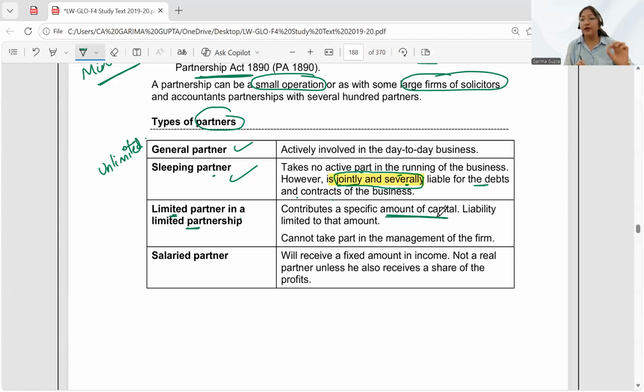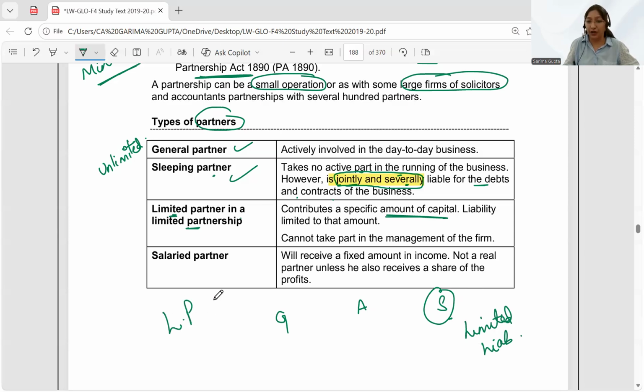Now, whoever is the limited partner in the limited partnership, let's say we have a partnership wherein Garima, Ankita, and Sneha are involved. Okay. Now, here, let's say Sneha is having a limited liability. Now, if Sneha is having a limited liability in this limited partnership, then she will contribute a fund. Let's say she has contributed $10,000 in this partnership.